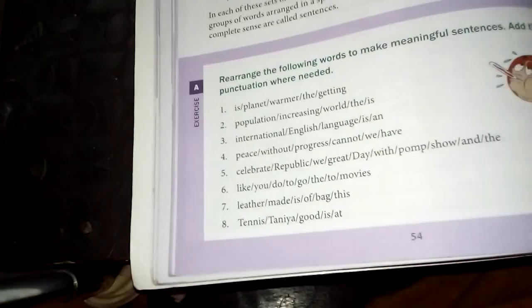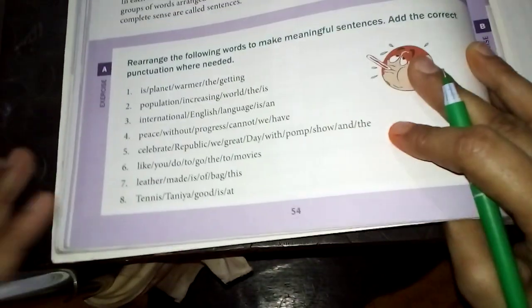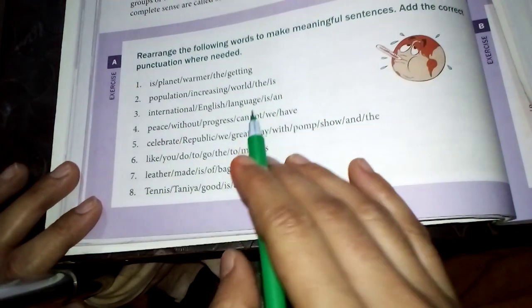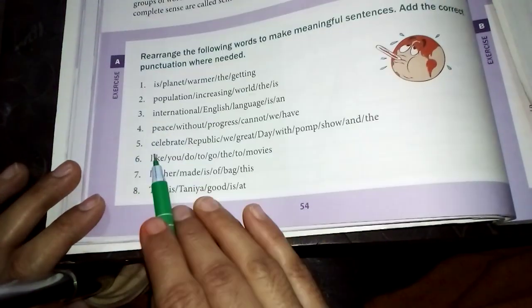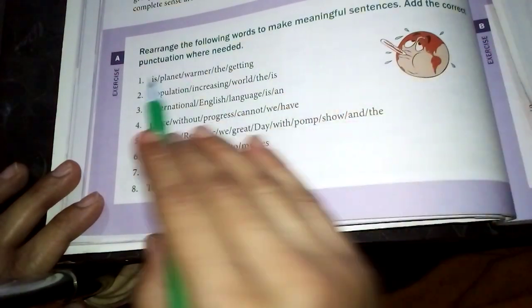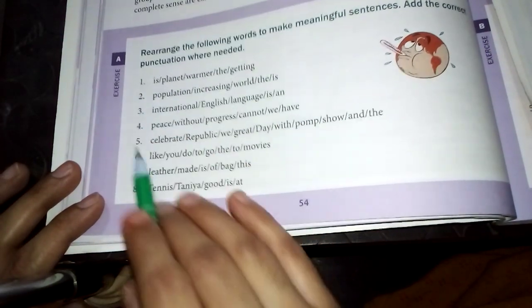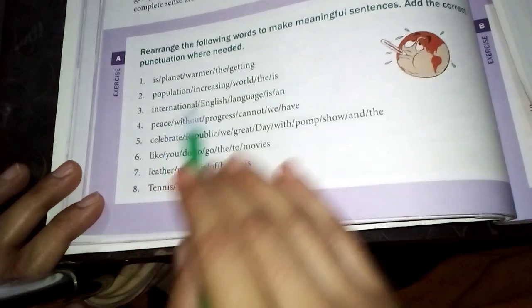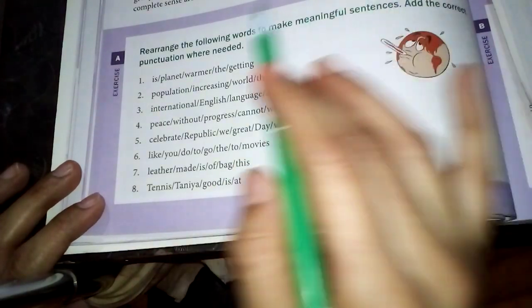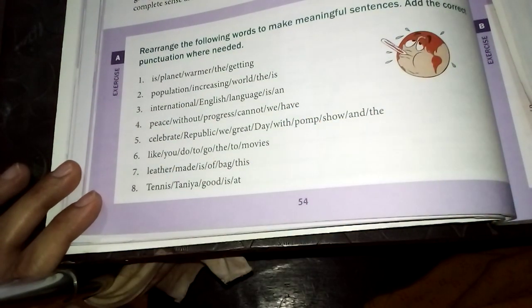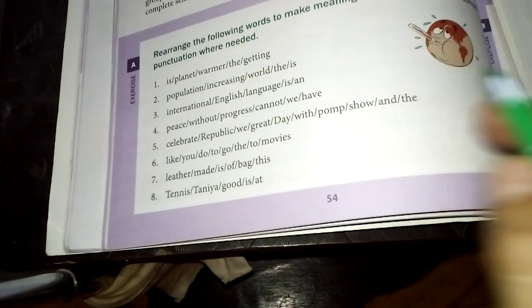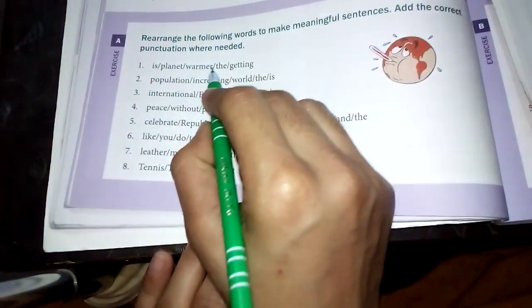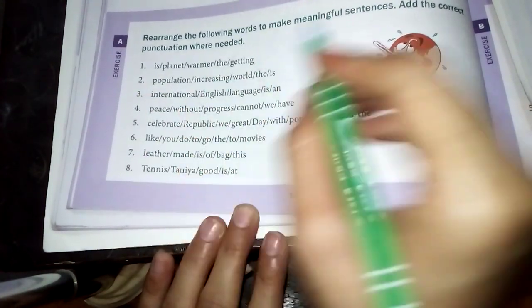What is the subject? Subject means about whom we are talking, about what we are talking. Here we are talking about the planet. What is the helping verb over here? Is. The planet is getting warmer. Now what type of sentence is this? It's a simple sentence. No question is there. So, the planet is getting warmer, and after that a full stop.